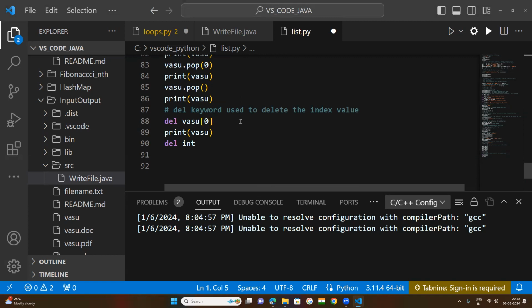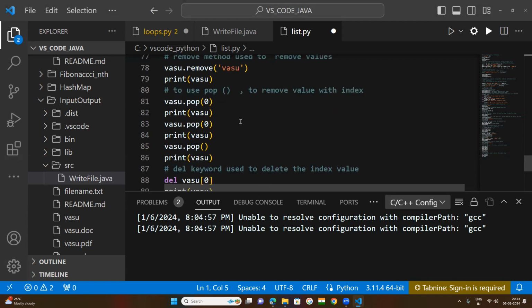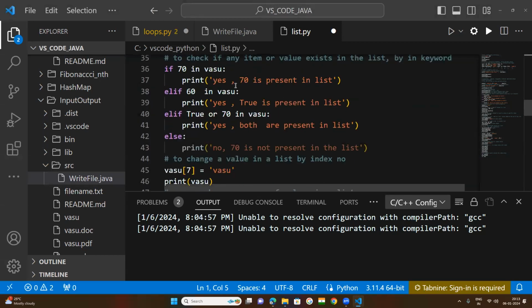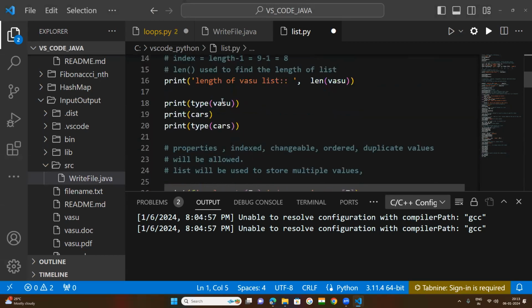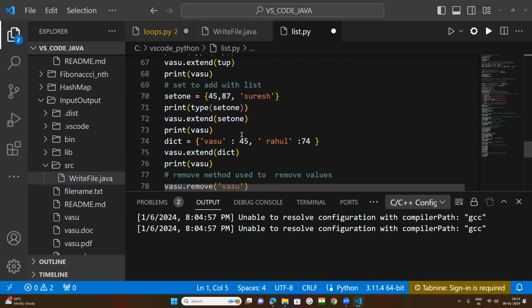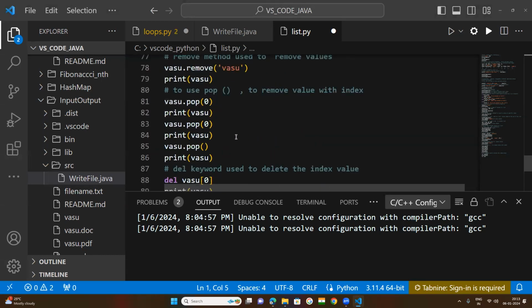After that, I will cover arrays in Python. After that, tuples and sets, finally dictionaries. Why do I want to cover arrays? Because array and list are not similar. In Python, we need to import a module for arrays.